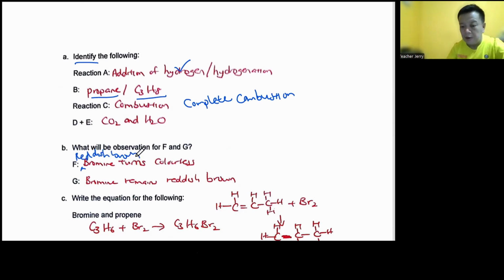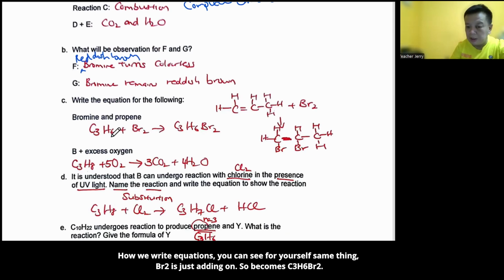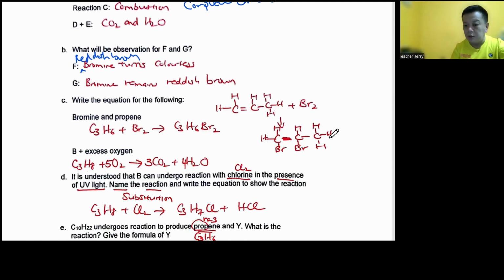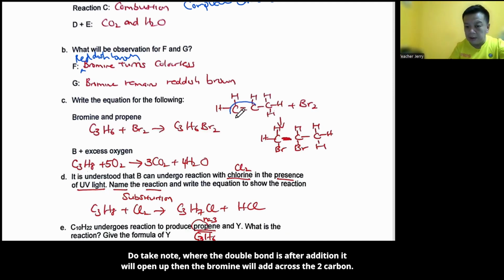Okay, right? And how to write the equation, you can see for yourself, same thing. All right, Br2, it's just adding on. So it becomes C2H4Br2. Okay, do take note, all right, where the double bond is after addition, you open up, then the bromine adds across the two carbons.